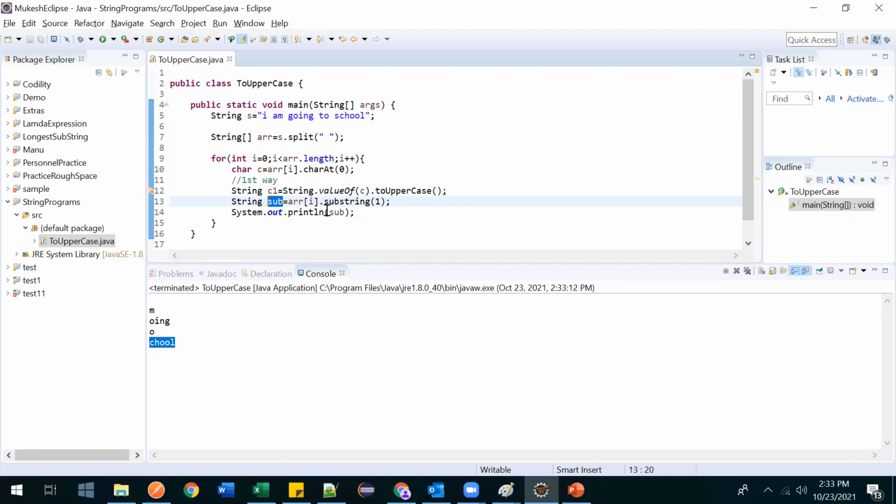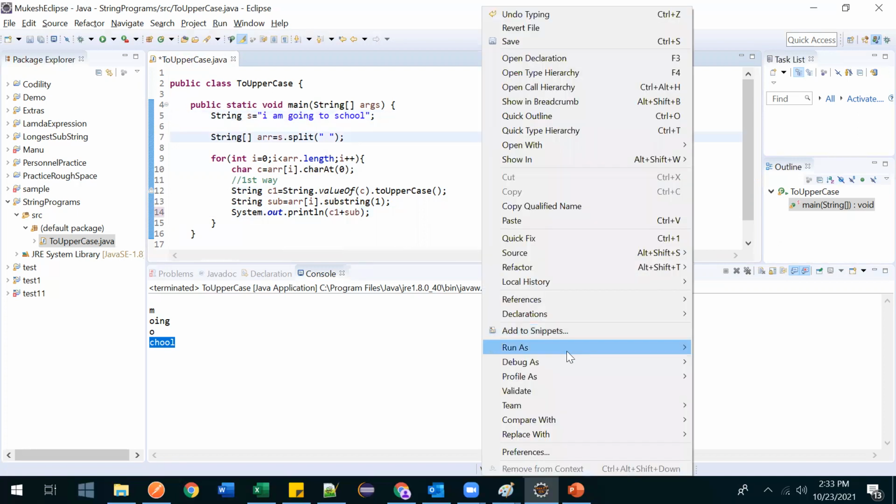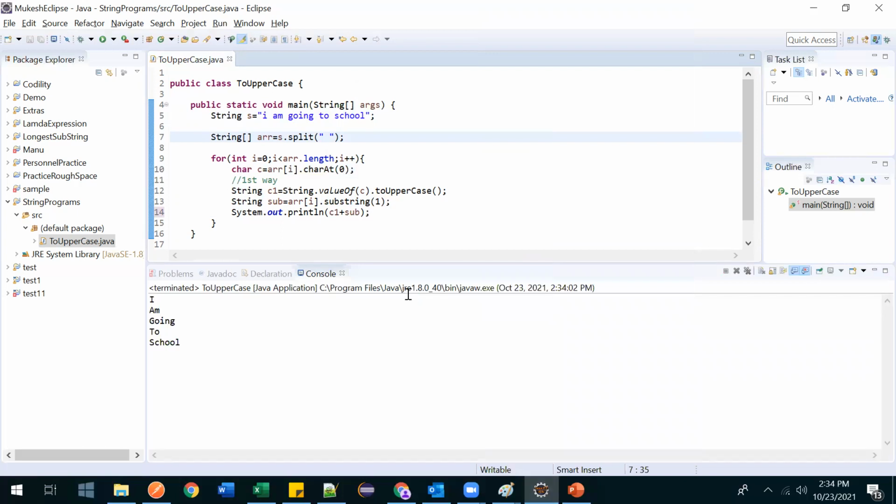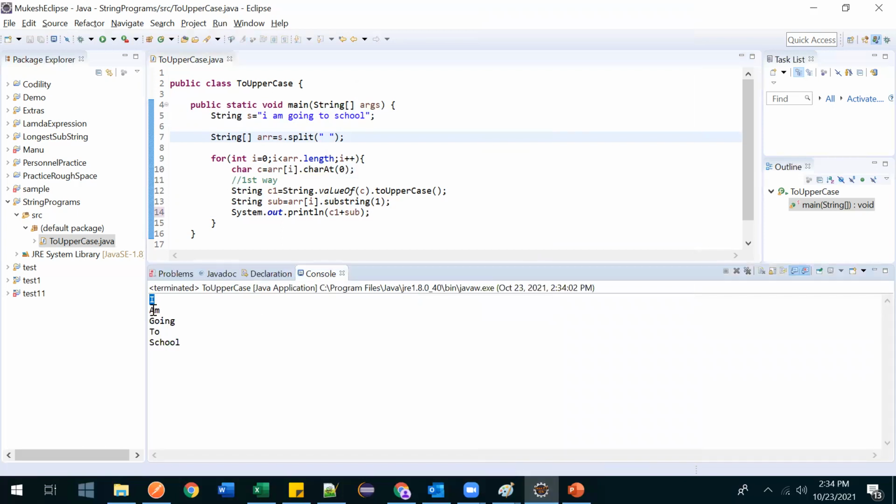Now what we can do, we can print it. Like C1 plus. What it will do, I am appending this first capital character to this substring, the rest of the part from first index, right? So let me run it. See, now we got, I am going to school.